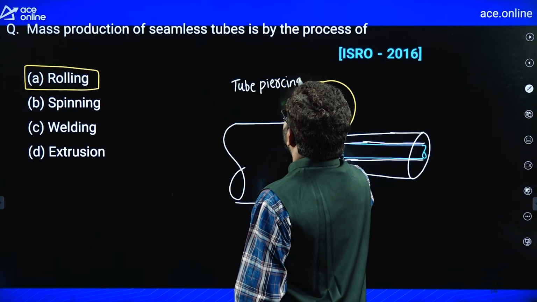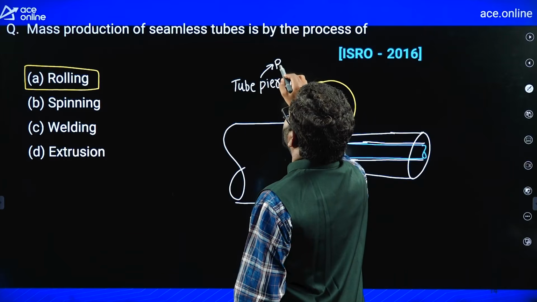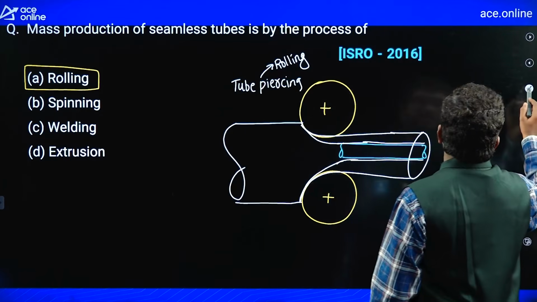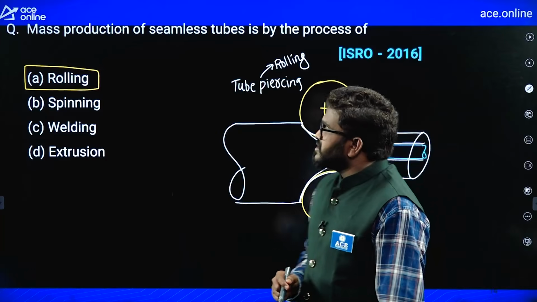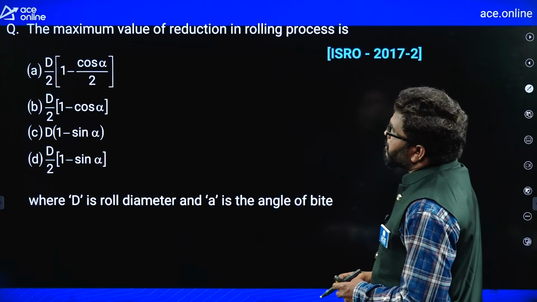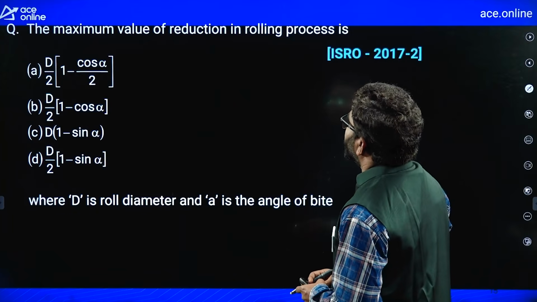Tube piercing, that is a rolling operation actually. Tube piercing is a rolling operation, remember. Next question. The maximum value of reduction